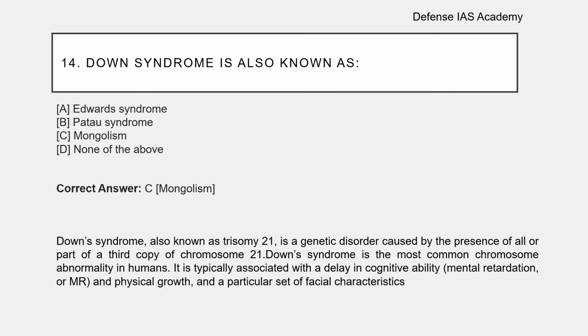It is caused by the presence of all or part of a third copy of chromosome 21. It is the most common chromosome abnormality in humans. It is typically associated with delay in cognitive ability, that means mental retardation, or a delay in physical growth of a person with Down syndrome.